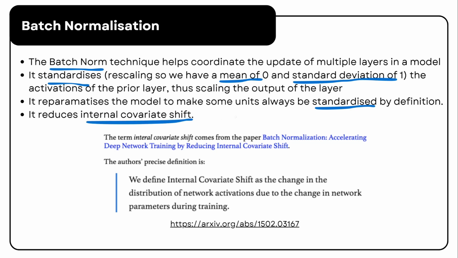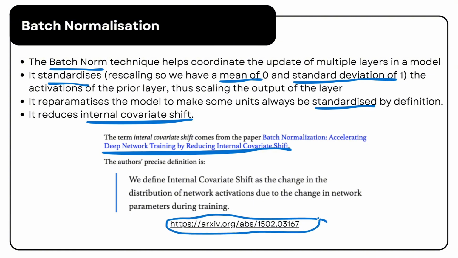Now, I know this concept can seem a bit complex, and I don't expect you to grasp all of it immediately. However, if you're interested in a deep understanding of this, I recommend reading the paper for batch normalization, Accelerating Deep Network Training by Reducing Internal Covariate Shift. You can find it here, on arXiv.